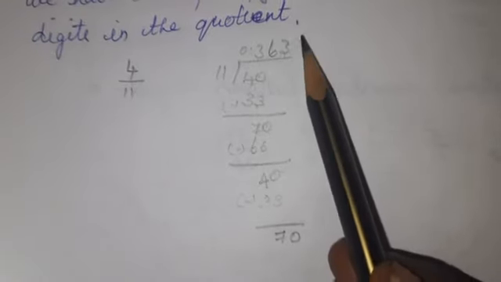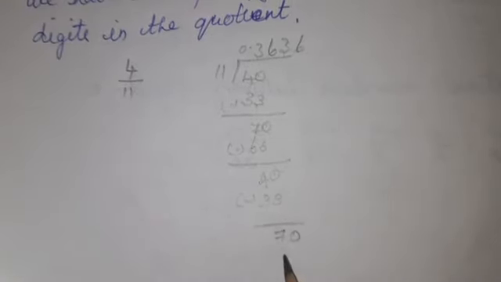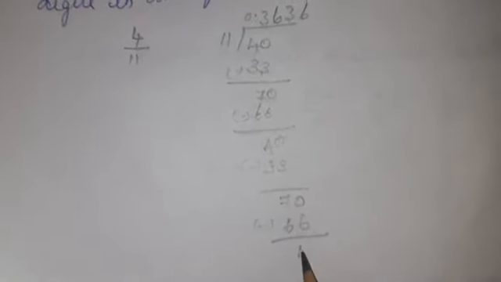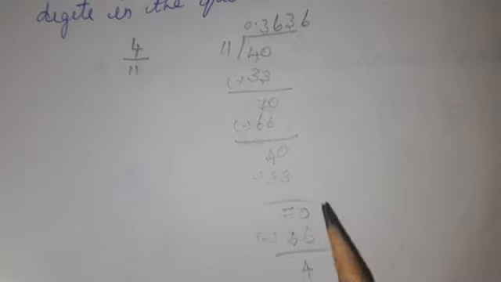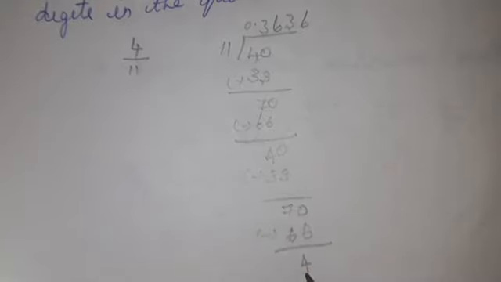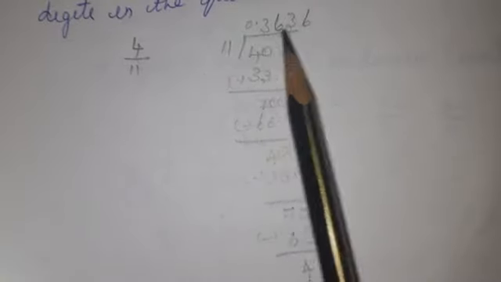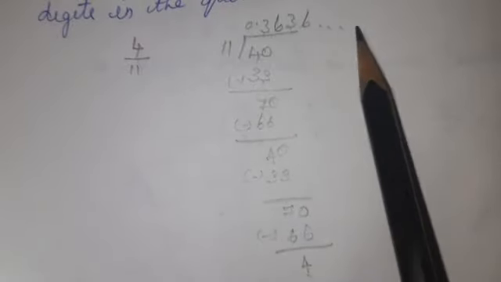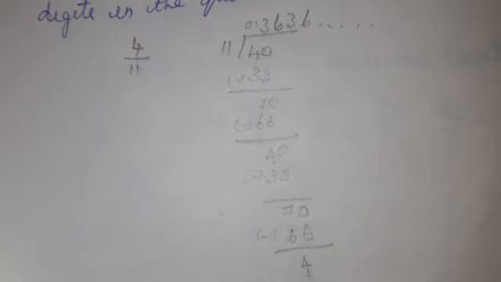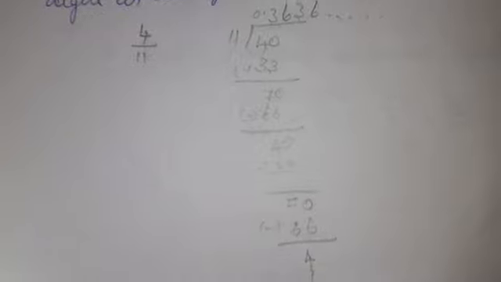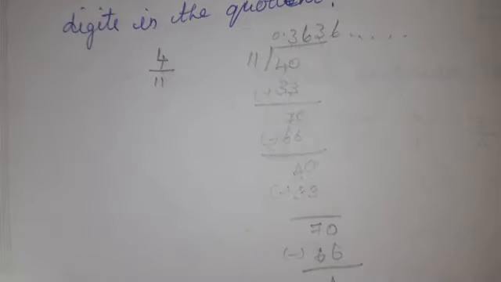How many times is it? 6 times 66. When you subtract, you will get 4. When you see this one, again and again you are getting remainder 4. So the remainder is not an end. Here when you see the quotient, you are getting 0.3636, etc. Again repeating 36. Here also the remainder you are getting is 4.